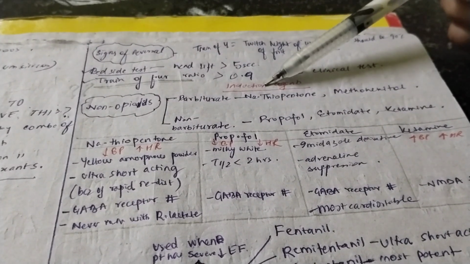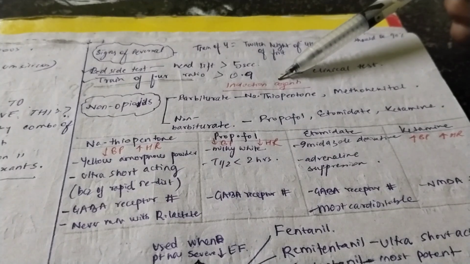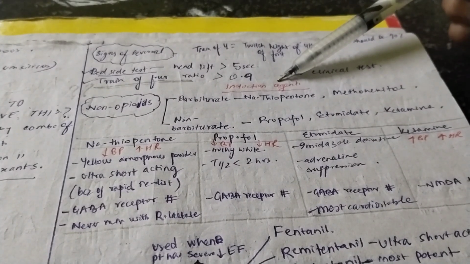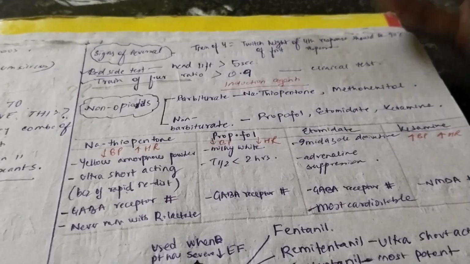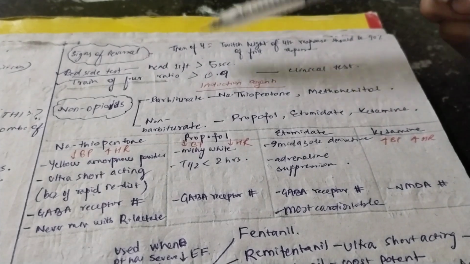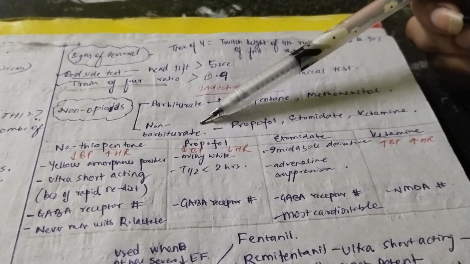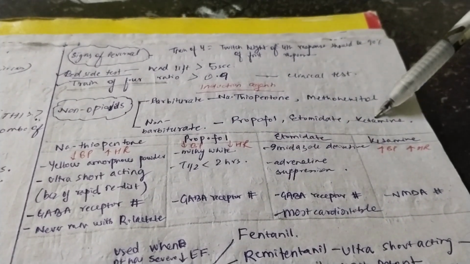Okay, now we will see the induction agents in a bit more detail. I told you there are two kinds of induction agents. One is the opioids and one is the non-opioids. Opioids are usually not used, and just 3 examples were given: sufentanil, remifentanil, and fentanyl. Now we have to study the non-opioids in a bit of detail. In non-opioids, we have 2 categories: barbiturates and non-barbiturates. Under barbiturates, we have sodium thiopentone and methohexitone. And under non-barbiturates, we have propofol, etomidate, and ketamine.